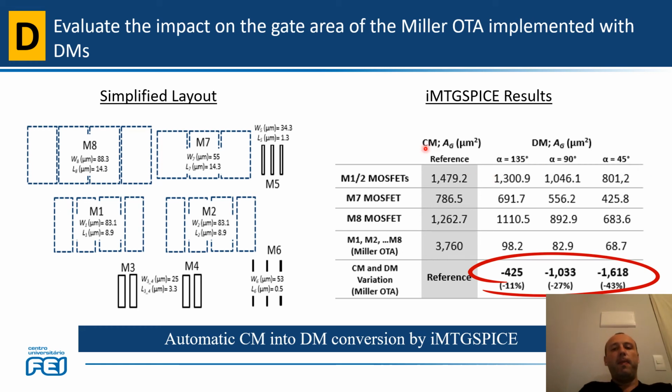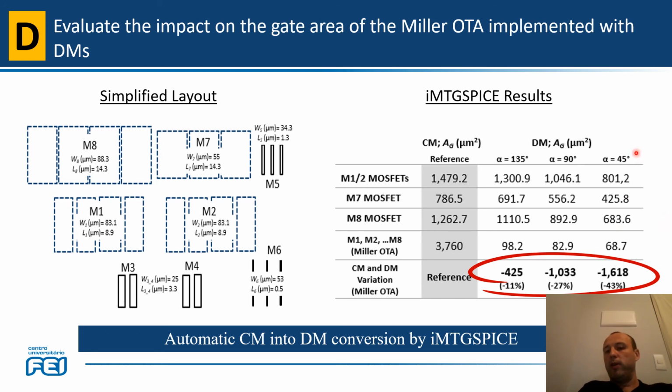The minimum reduction that we can achieve is at least 11% for the alpha 135, and we can achieve up to 43% of reduction comparing the OTA implemented with CMs with the OTA implemented with GMs alpha 45 degrees.